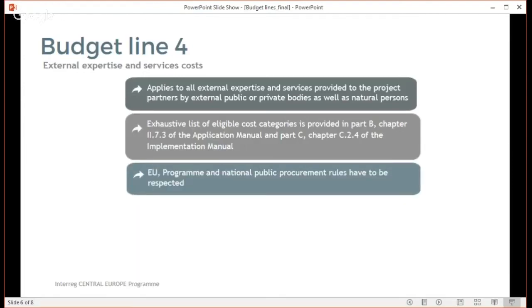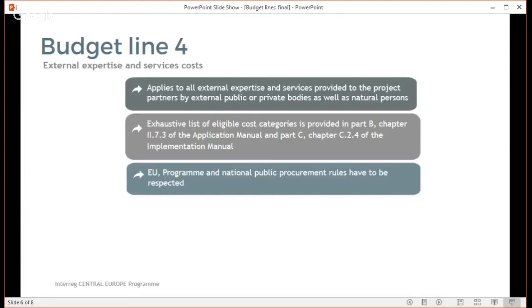A very important aspect of this budget line is the fact that all contracts or agreements have to be made in accordance with the public procurement rules set by the European Union, the Interreg Central Europe program, and national legislation. It is very important to choose the correct procurement procedure for the foreseen contracts, and even more important, to remember that you have to choose the strictest procedure set in the respective conditions of the contracts from the European Union, program, and national level. Public procurement rules also apply to the project partners, which otherwise would not fall under the requirements set for public procurement.